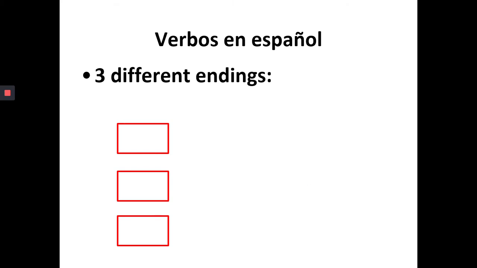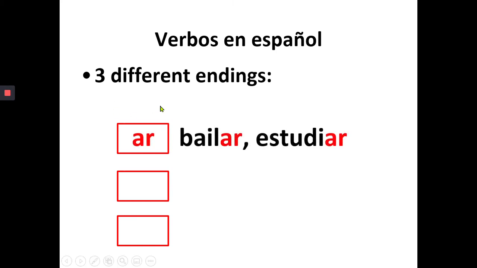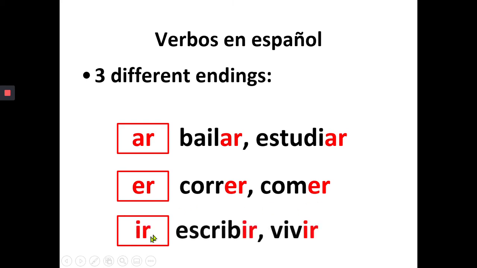In Spanish, we have three groups of verbs. So all of the verbs in Spanish fit in these three groups. The first group is the AR group. For example, bailar, estudiar. The next group is the ER group. Correr, comer. And the third group is the IR verb.